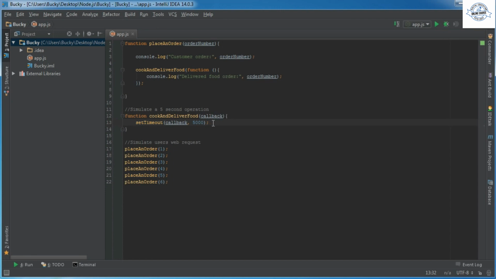Now, just to make that schedule, it doesn't take 5 seconds, it's instant. So you're just saying, hey database, do your thing, do whatever you got to do, however long it takes. When you're done with that, call me back. In the meantime, I'm going to go on and continue with the rest of the program. So do your thing, I'm going to go on, handle some more users, and then when you're done, after 5 seconds or whatever long operation you take, just call back this function.